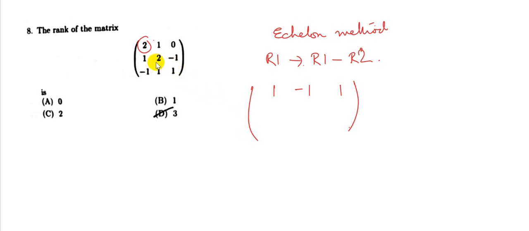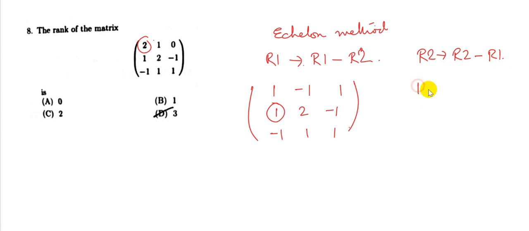And then we retain 1, 2, minus 1, minus 1, 1, 1. Now in the second step, we will make the first element of the second row as 0. So that means we will subtract the first row from the second row. So the operation would be R2 will be R2 minus R1.